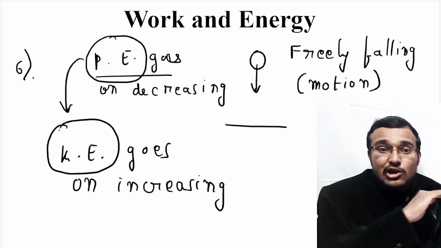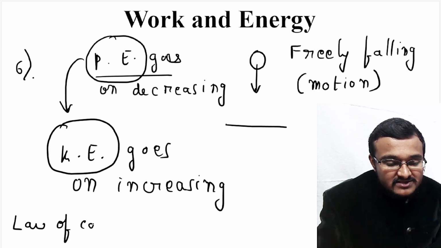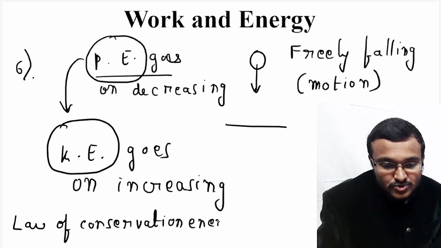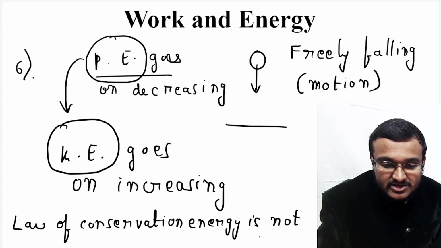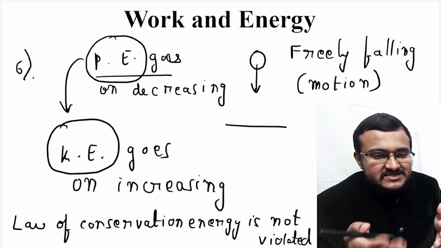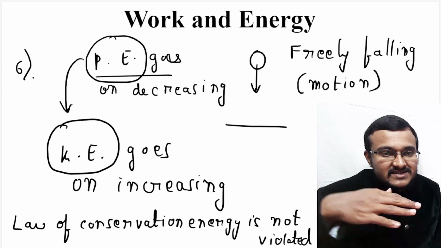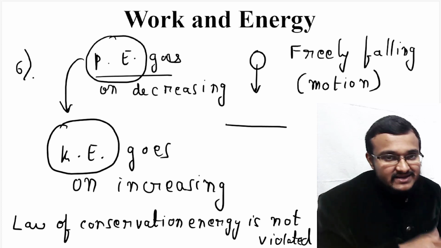Hence here the law of conservation of energy is not violated. So remember, the law of conservation of energy is not violated. So this is the answer for this question. This explanation you can give, where potential energy is going on decreasing, kinetic energy will be going on increasing. Potential energy is converted to kinetic energy.